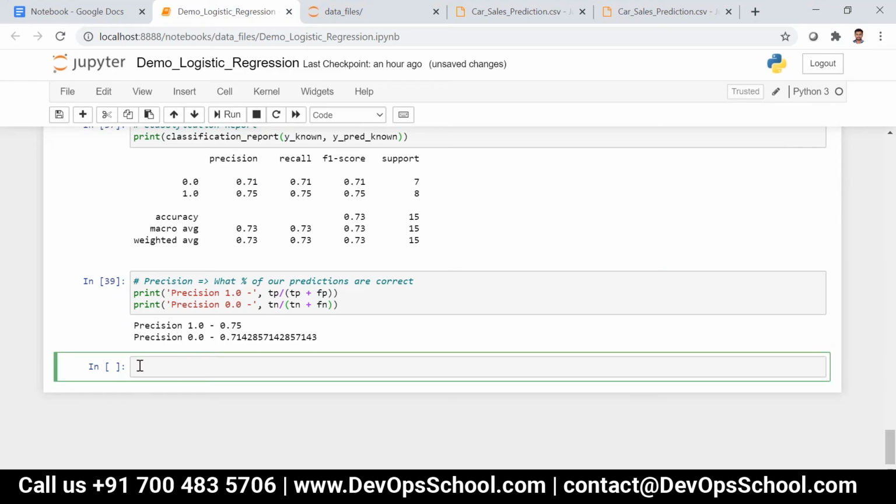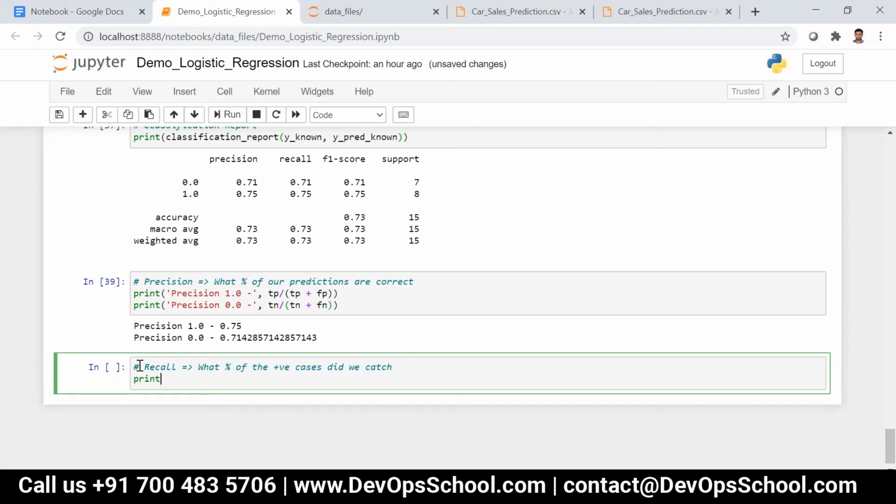And then we have something called recall. Recall is nothing but what percentage of the positive cases did we catch? So for that we can say recall 1.0.